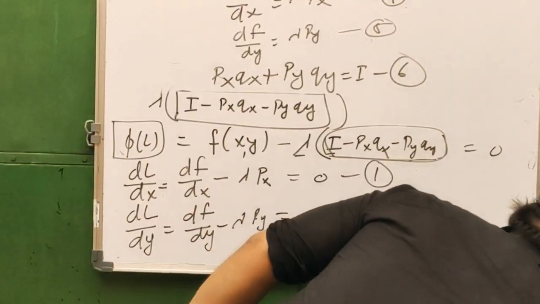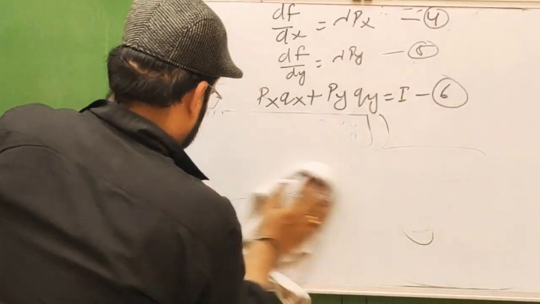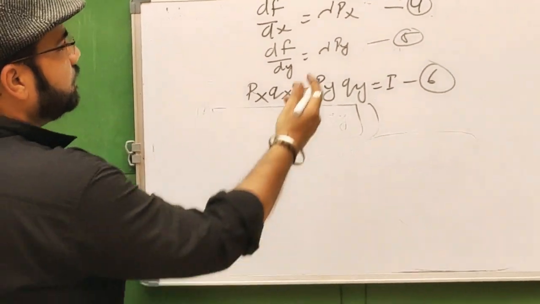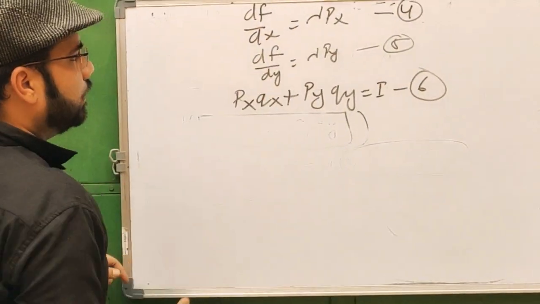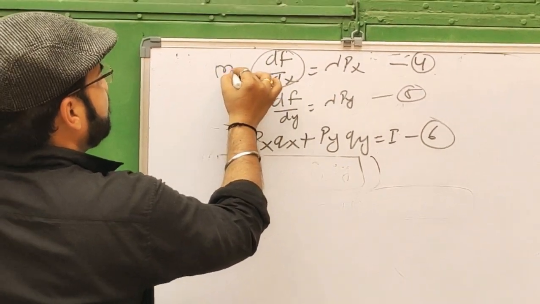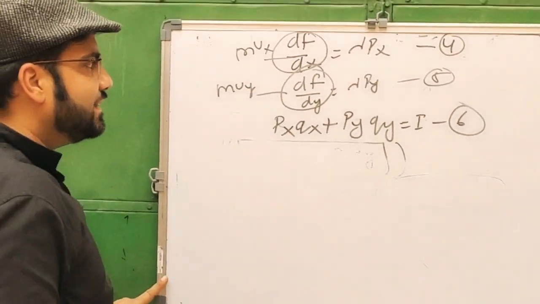Now we will divide equation number 4 by 5. What is this? This is the marginal utility of x. What is this? This is the marginal utility of y. We can write this here.